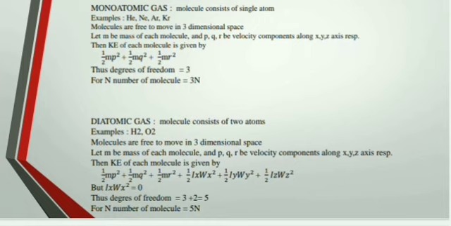But the moment of inertia of the rotation about the x-axis is 0, that is Ix Wx square is 0. Thus the degrees of freedom are 3 from the translational kinetic energy and 2 from the rotational motion's kinetic energy, then it will be 5. So the total number of degrees of freedom is 5, but for n number of molecules the degrees of freedom is 5n.